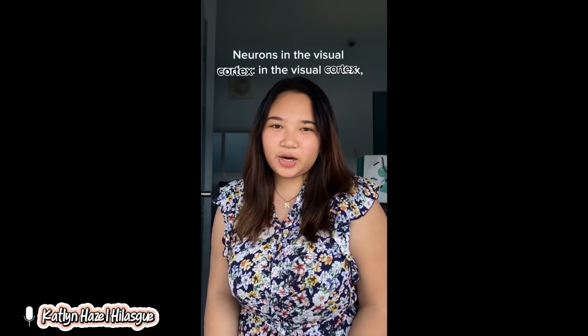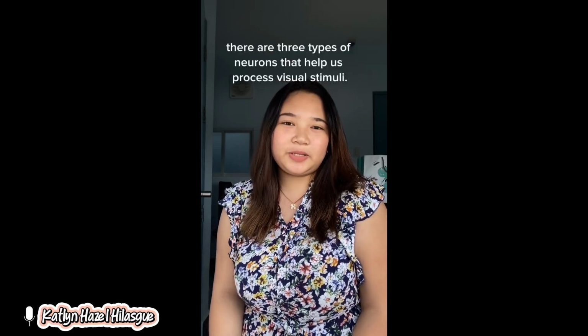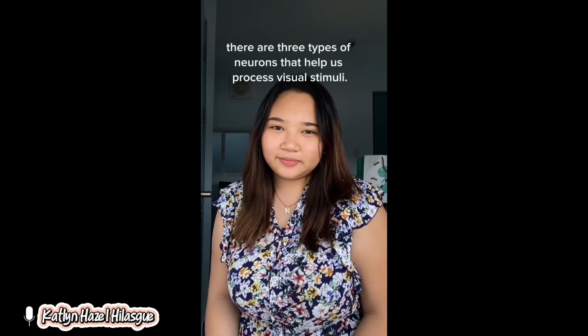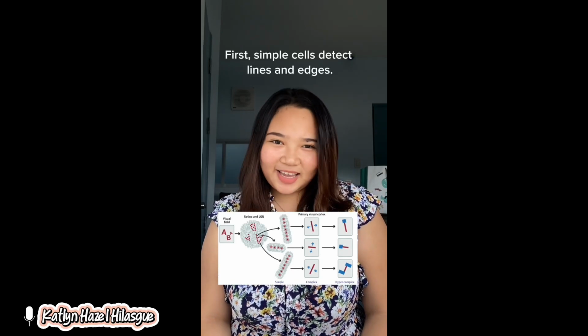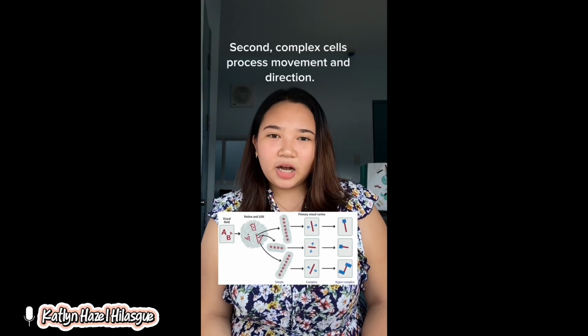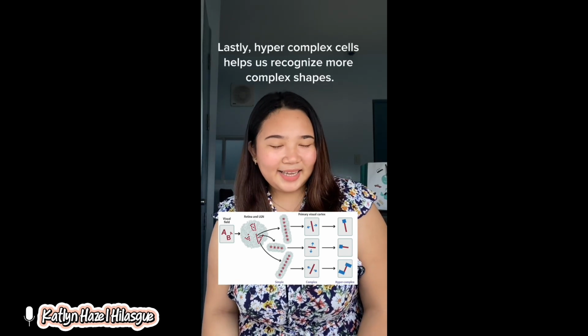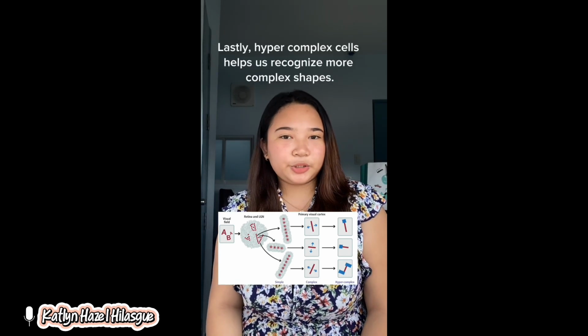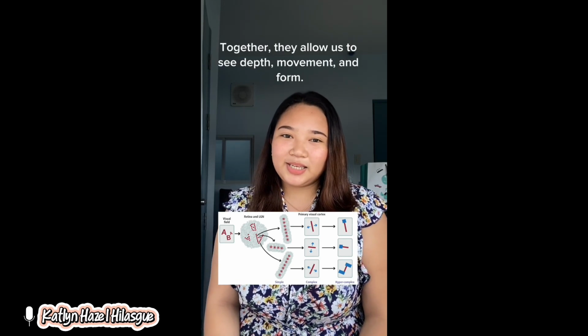Neurons in the visual cortex. In the visual cortex, there are three types of neurons that help us process visual stimuli. First, simple cells detect lines and edges. Second, complex cells process movement and direction. Lastly, hypercomplex cells help us recognize more complex shapes. Together, they allow us to see depth, movement, and form.